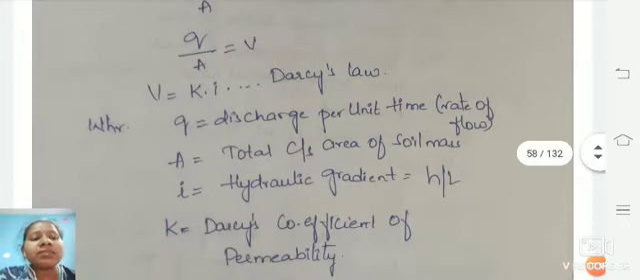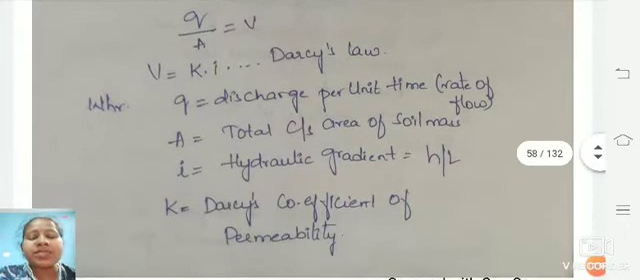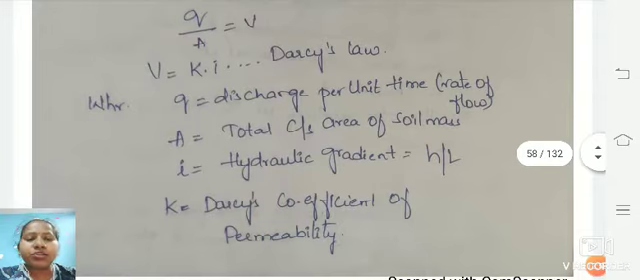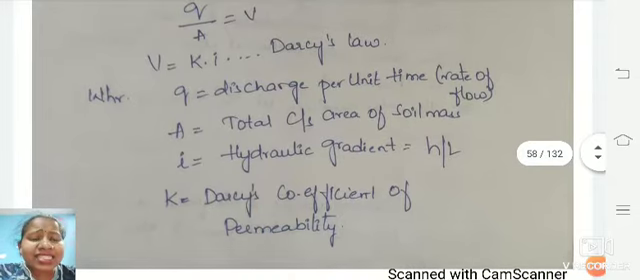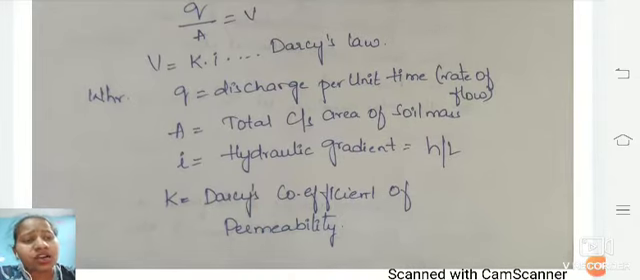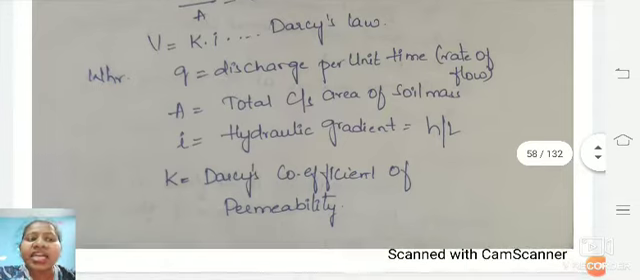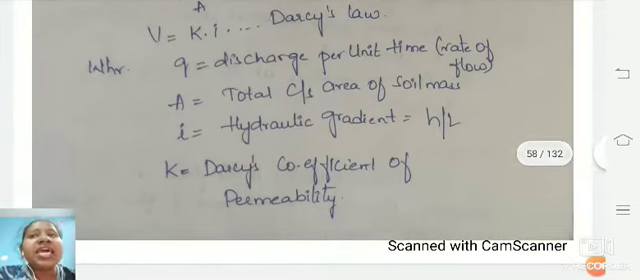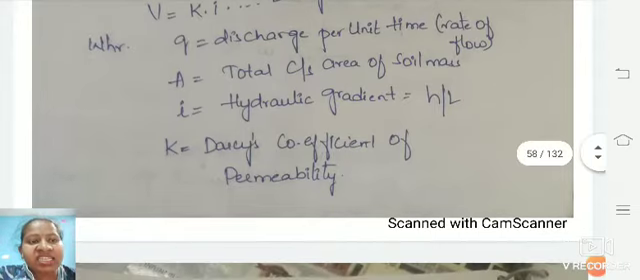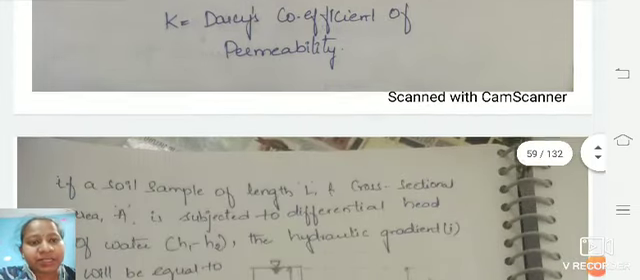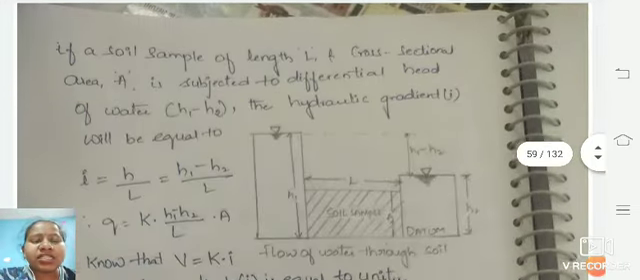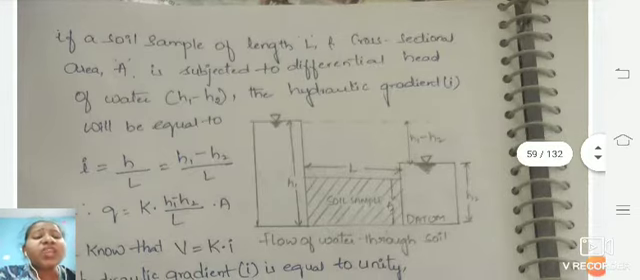Where Q is nothing but the discharge, that means we'll be taking it as the rate of flow. A is the total cross-sectional area of the soil mass, and i is the hydraulic gradient, that means the height and length are taken into consideration here, and K is the coefficient of Darcy's permeability.